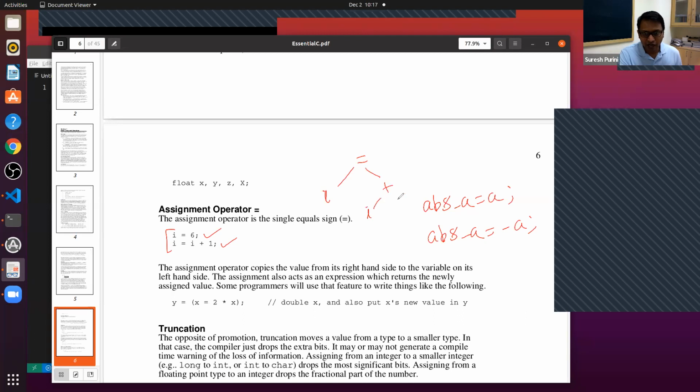You can think of this as you write it like this: I is equal to I plus 1. So what happens is this is the tree. You can write every expression, every statement as a tree. The value of I is equal to 6. So 6 plus 1 is equal to 7. And this 7 will be written into the memory location associated with variable I.